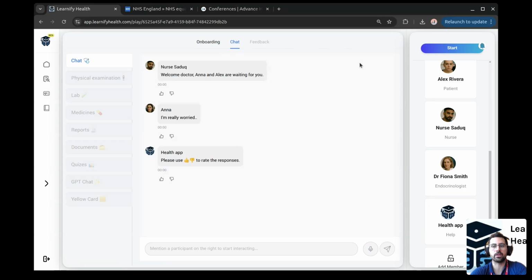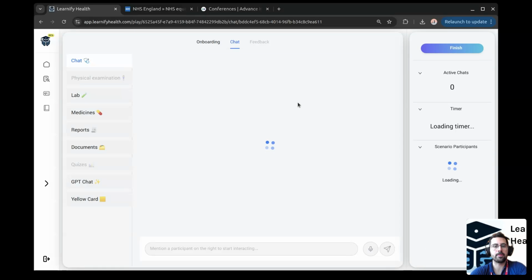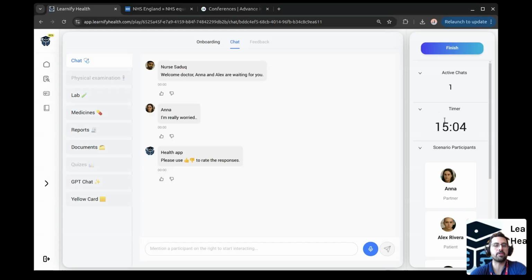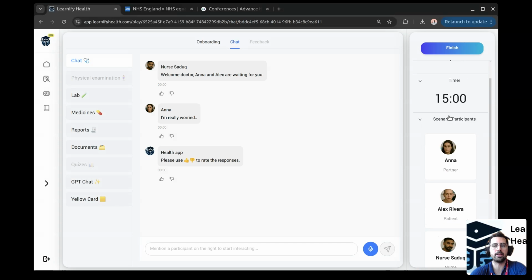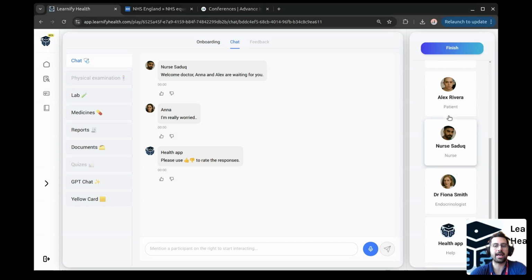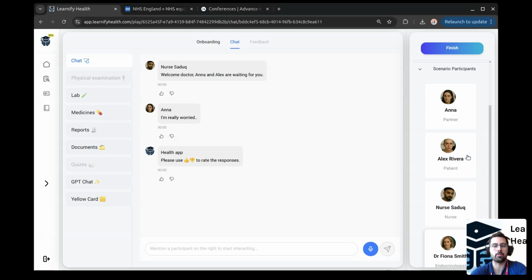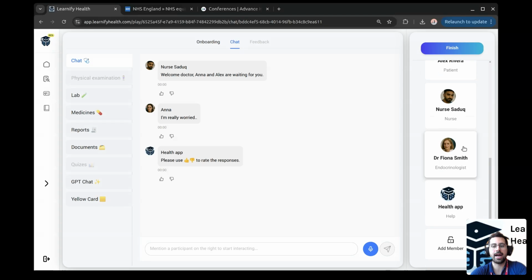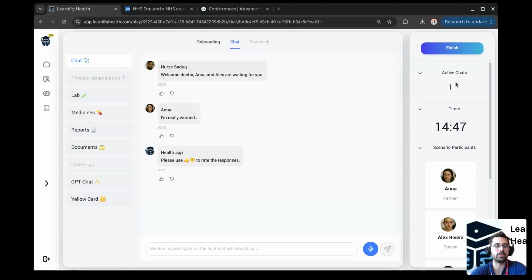Once I start the chat, the timer starts ticking. In this case, less than 15 minutes is provided to the practitioner. The characters present are Anna, who is a partner, Alex, who is a patient, and a team member is also available for any form of escalation.